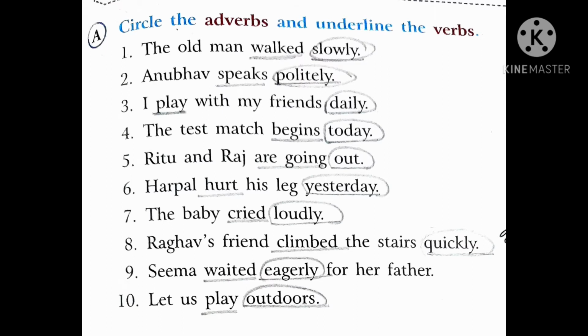For example, the old man walked slowly. So here walked is the verb, so I underlined it. Slowly here is the adverb, so I have circled it. Likewise, you have to do it.